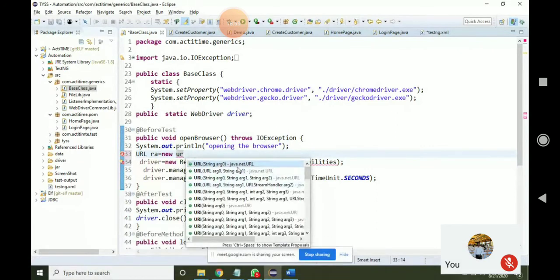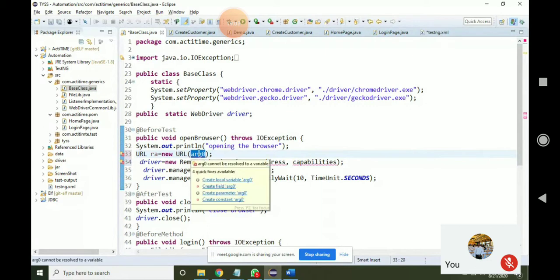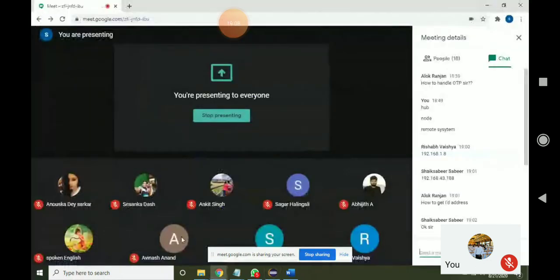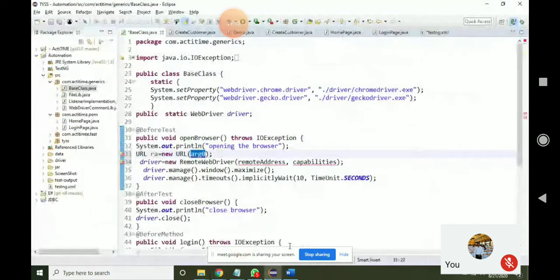Here you have to give the address. If I want to run it in Rishabh's system, that Rishabh system's IP address you have to give. How to give the IP address? One second.